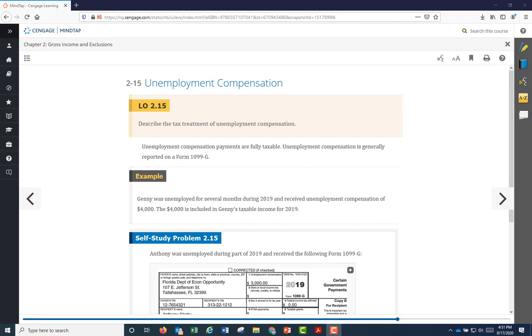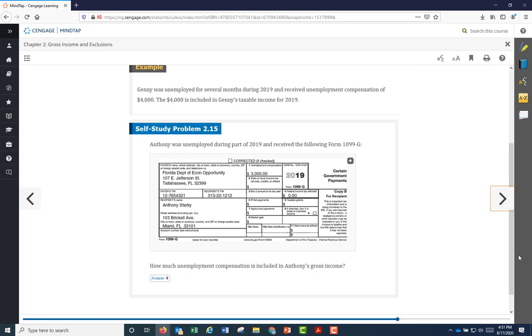At the end of the year, just like individuals receiving the W-2, individuals will receive the 1099-G. It tells how much income was received during the year for unemployment compensation, so that taxpayers know to file the amount of income and make the appropriate payment of tax at the end of the year. In this example, the amount of unemployment compensation is $3,000, and that is subject to income tax.